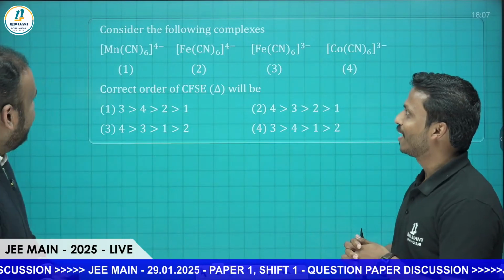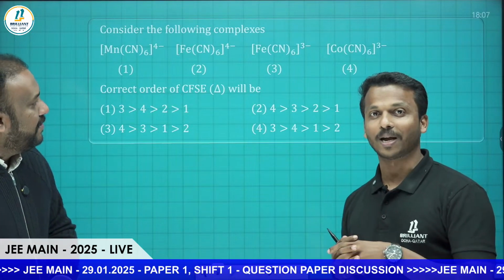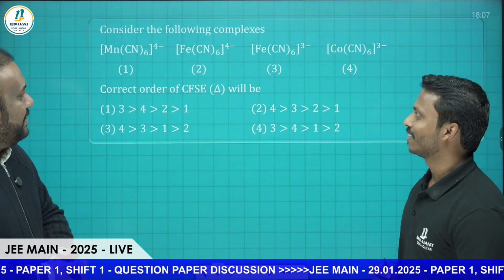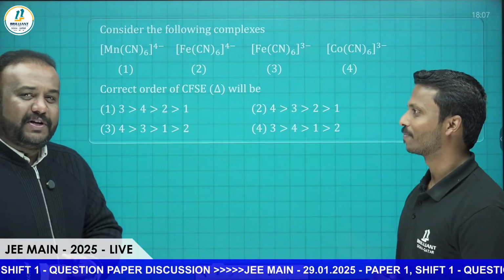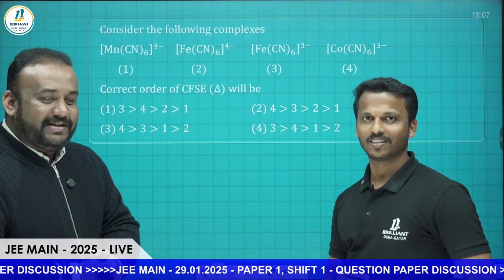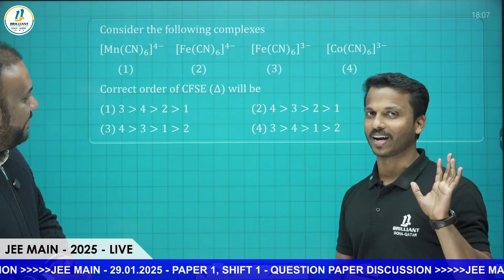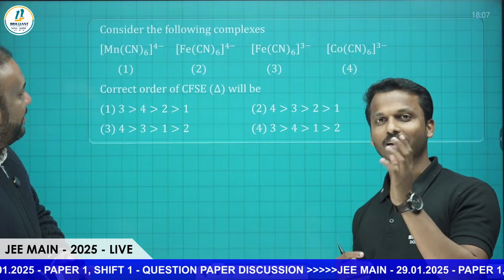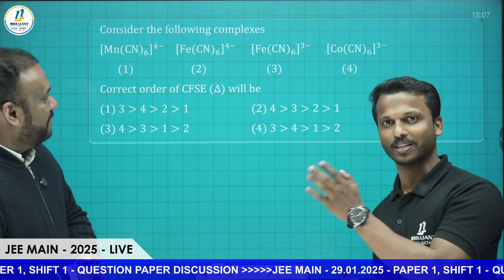So we can go for another question from the chapter coordination compounds. This is also an interesting question, because most students learn about crystal field splitting theory only in terms of the ligands. You may know the spectrochemical series by heart, but here we have to consider some other factors also for the stability and the crystal field splitting energy.